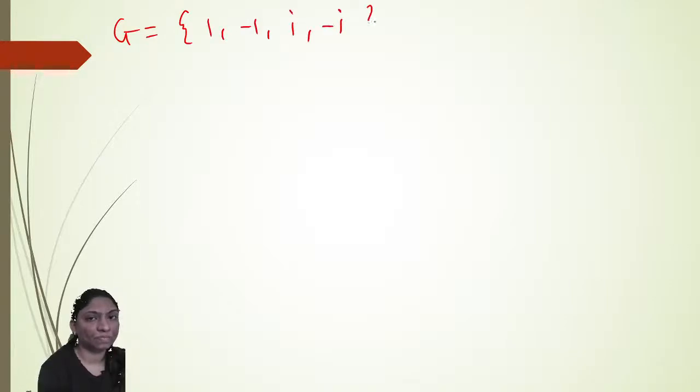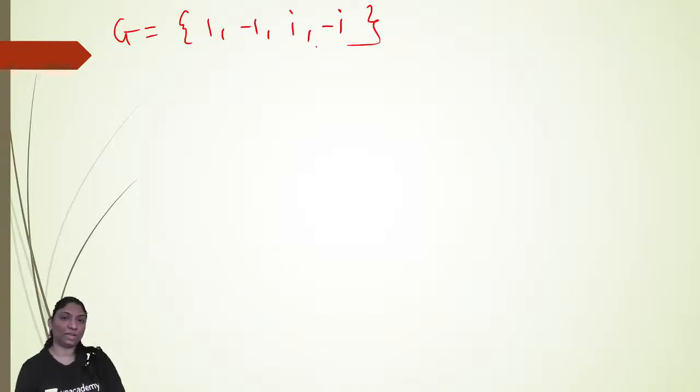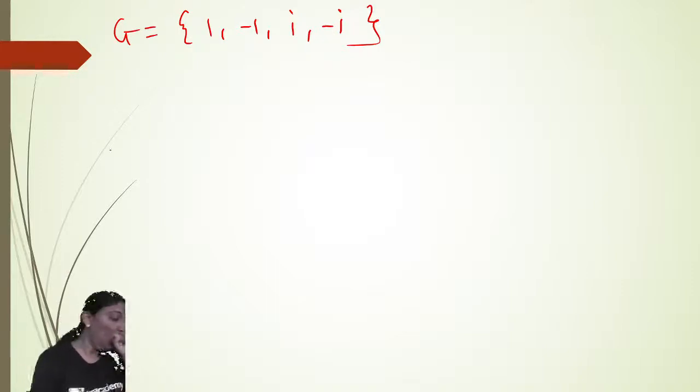Now for example, just now we have seen one example here: 1, minus 1, i, minus i. This is the group with respect to multiplication. Now check whether there exists an element which generates all the elements of the group G. That means, which elements generate all the elements of the group after multiplication with itself.